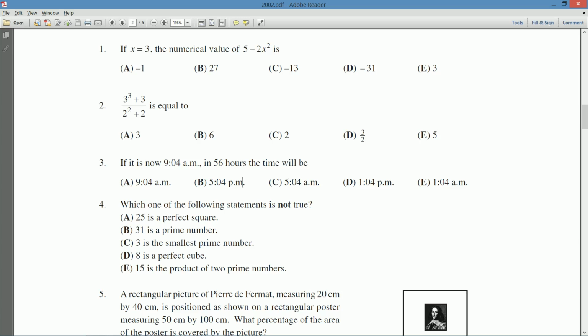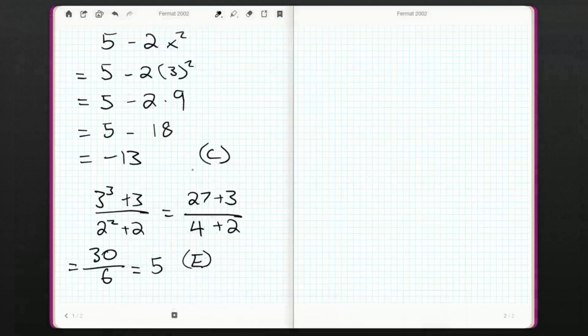So it's 9:04 a.m. So I've got 56 hours to kill. What I want to do is break this up into days. Because if I can break this up into a single day, well, if it's 9:04 at this time, in a single day, it'll come back to the same time. So how many hours in a day? 24 hours.